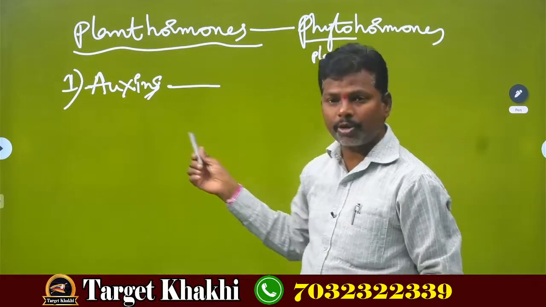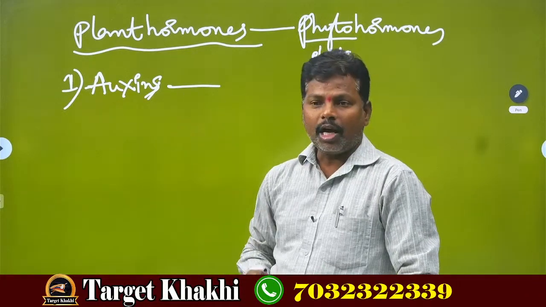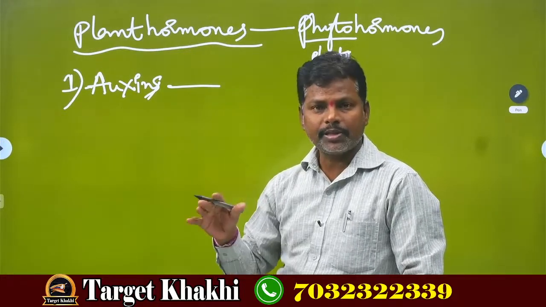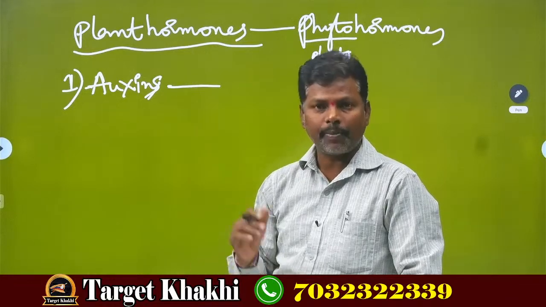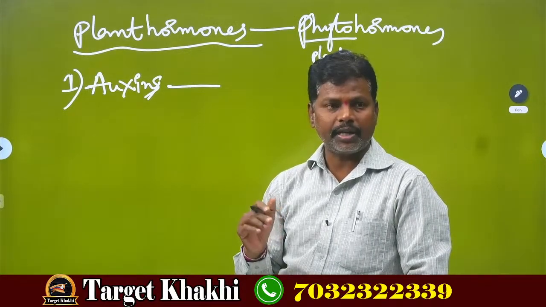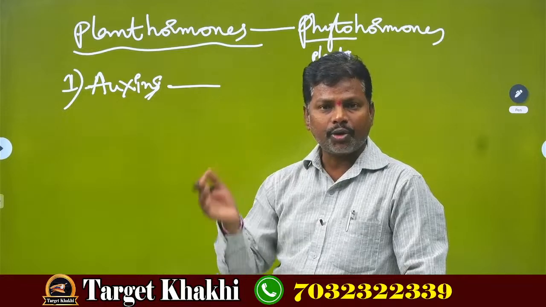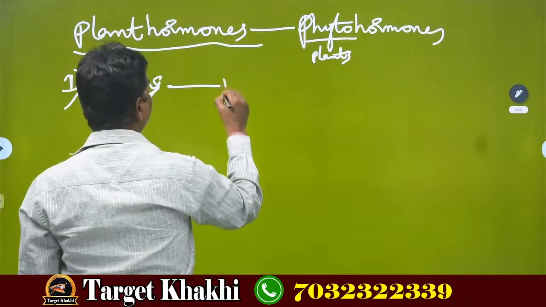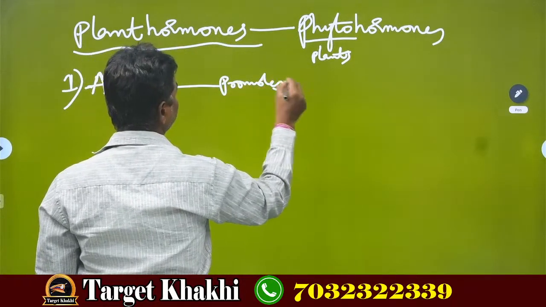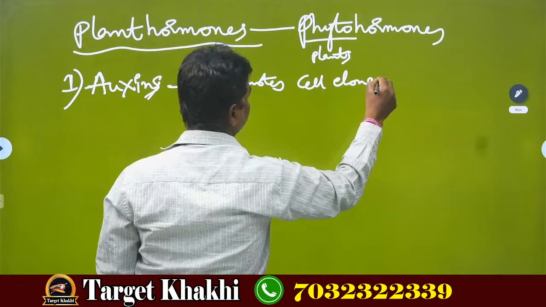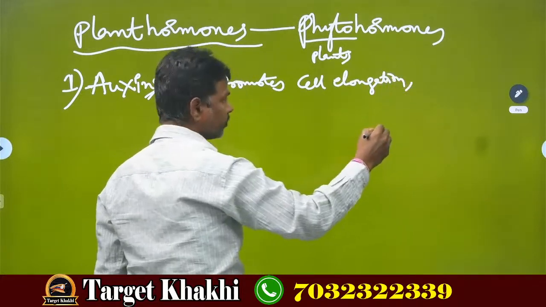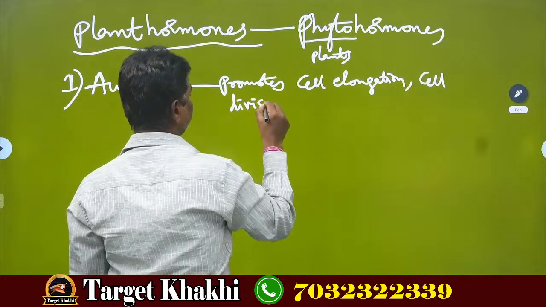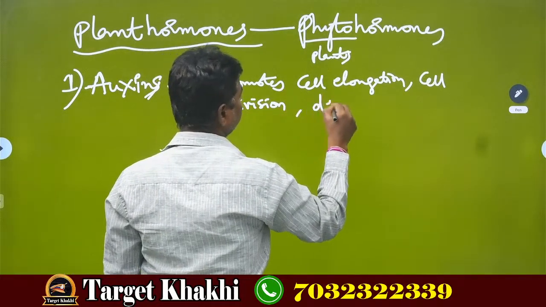The first plant hormone is auxin. Auxin helps in promoting cell elongation in the plant body, cell division also, and differentiation of roots and stem. Understood? So it promotes cell elongation, next cell division, and differentiation.